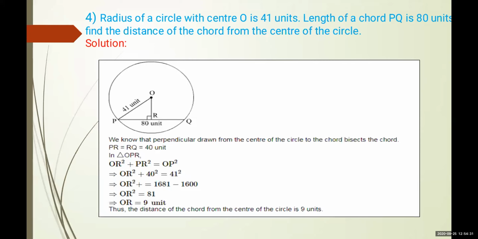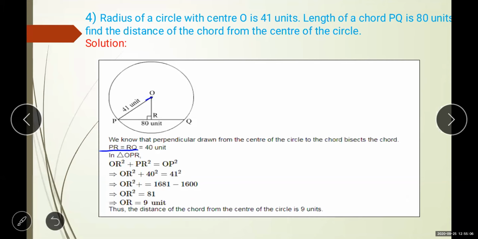That means what you have to find out? OR. Again we know that the perpendicular drawn from the center of the circle to the chord, अगर हम perpendicular drawn करते हैं chord तक, so it bisects the chord. So PR is equal to RQ, and they are 40 and 40. Because this total is 80, so 80 is divided into two equal parts, that is 40 and 40.